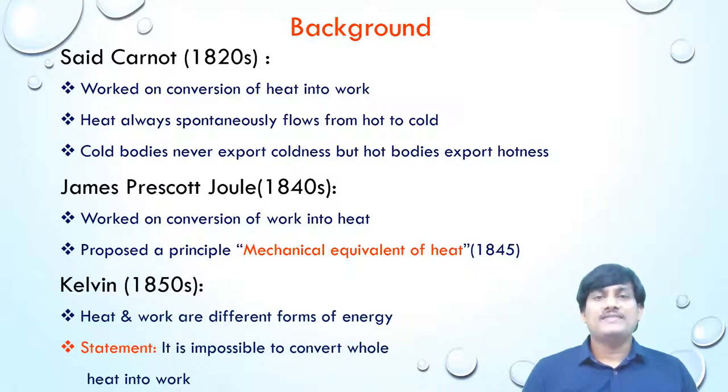In the 1850s, Kelvin worked on both the conversion of work into heat and heat into work. He realized that both work and heat are different forms of energy. According to him, the whole heat cannot be converted into work. There is a dissymmetry in nature. The whole work can be converted into heat, but the whole heat cannot be converted into work.